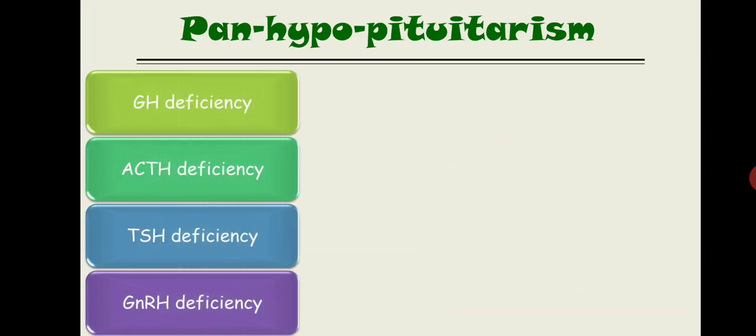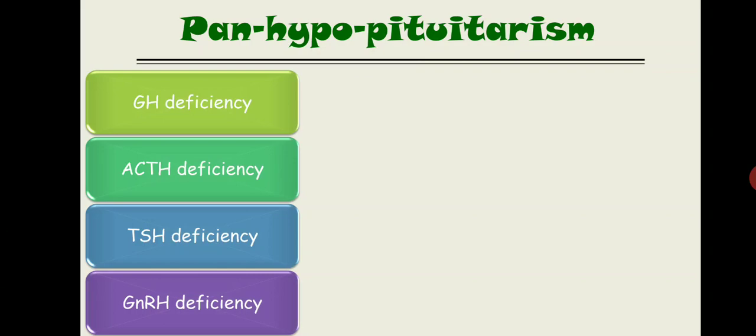The last slide of today's lecture is panhypopituitarism. I do not give you more detail of panhypopituitarism because it is not asked much in exams. You just need to enumerate this slide whenever a growth hormone abnormality is asked. Now, as the name suggests, in panhypopituitarism all the hormones secreted by the pituitary are at a low level. So, first enumerate the hormones: growth hormone deficiency, ACTH deficiency, TSH deficiency, and GnRH deficiency.